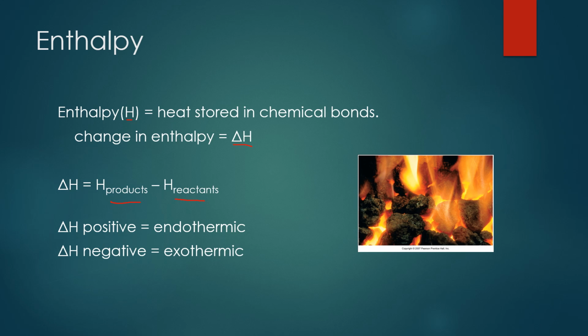Now, when we're calculating change in enthalpy, if the change in enthalpy is positive, that means it's an endothermic reaction. If the change in enthalpy is negative, that means it's an exothermic reaction. So very similar to those heat values, those Q values. If Q was positive, it was endothermic. If Q was negative, it was exothermic. So the same trend applies with enthalpy as well.